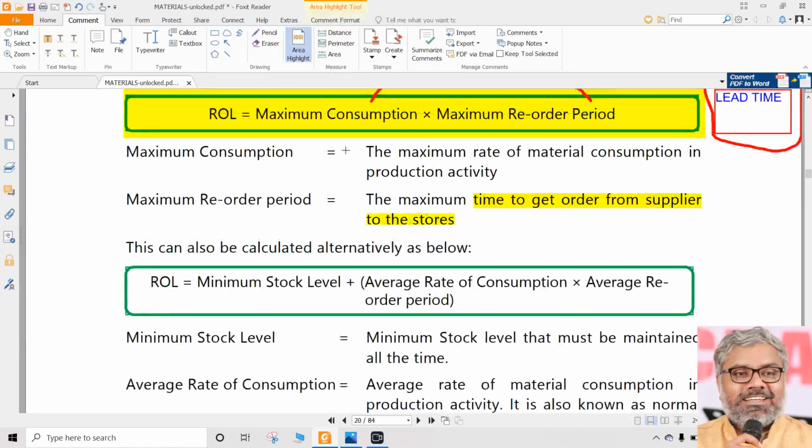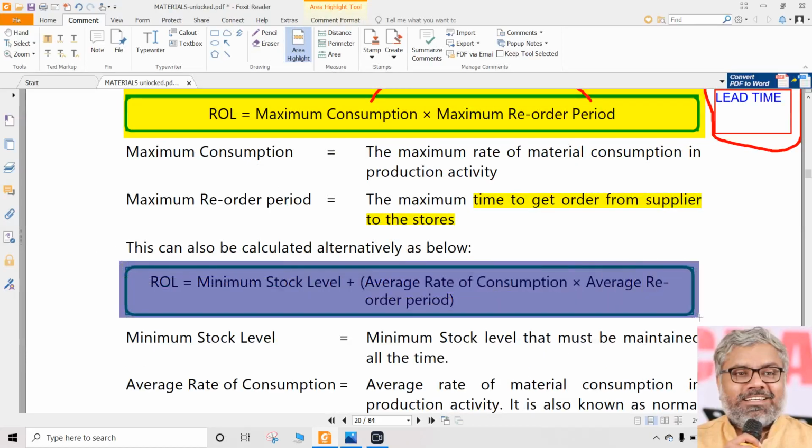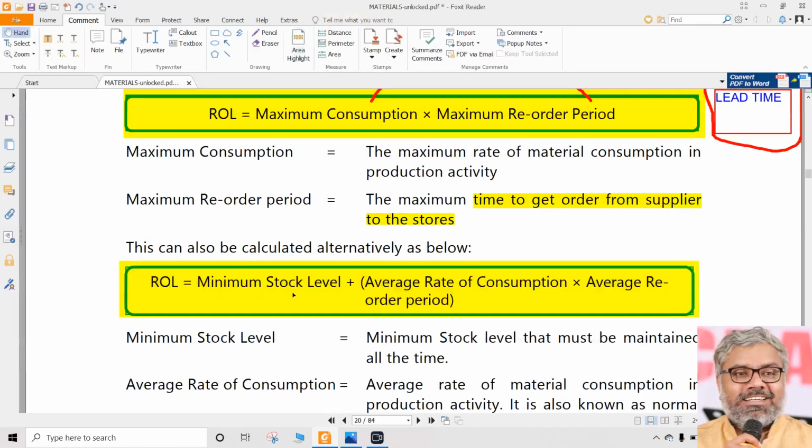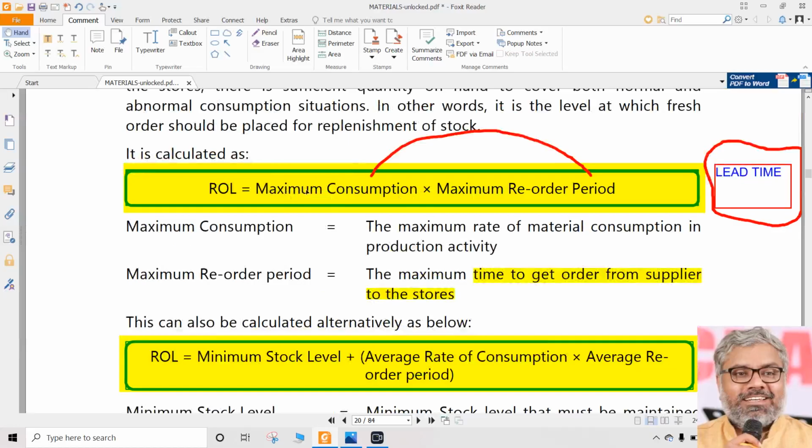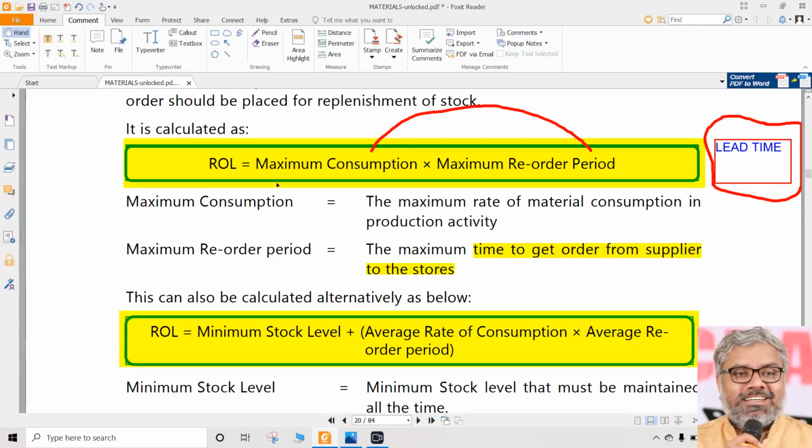Sometimes it will not be available. Then what should we take? Then we can use this formula for reorder level, which is dependent on minimum stock level. So reorder level is not directly calculated here. First we should calculate minimum level. Then we can calculate reorder level by using this formula. So this formula, whatever I am highlighting, you should write them a number of times and remember them.